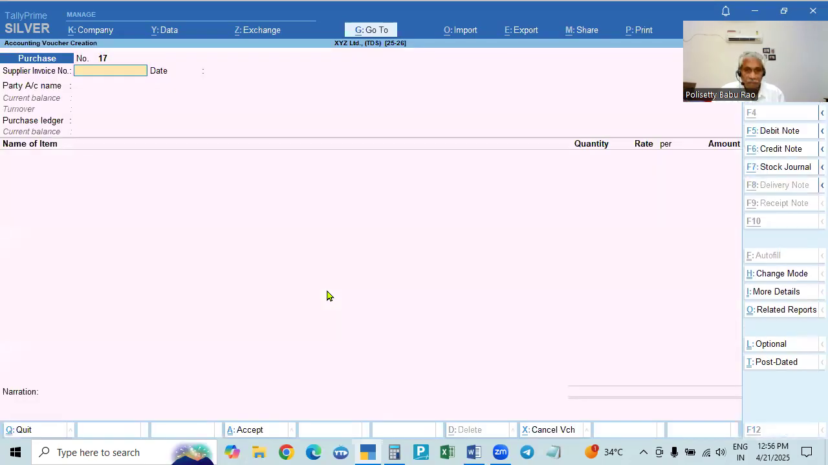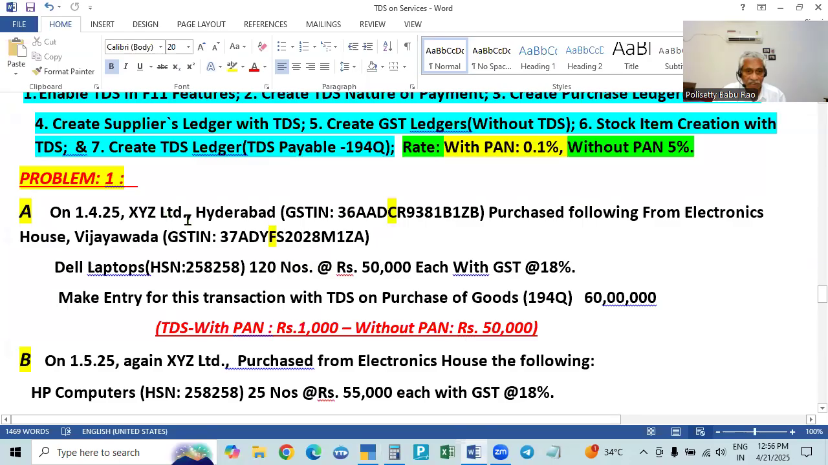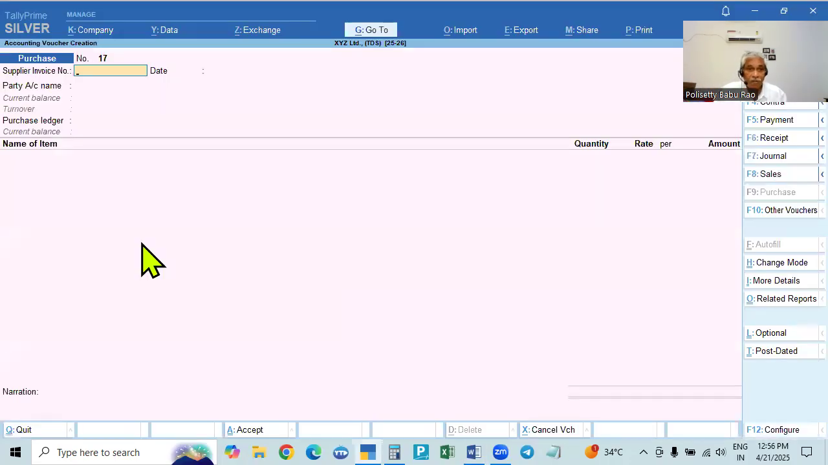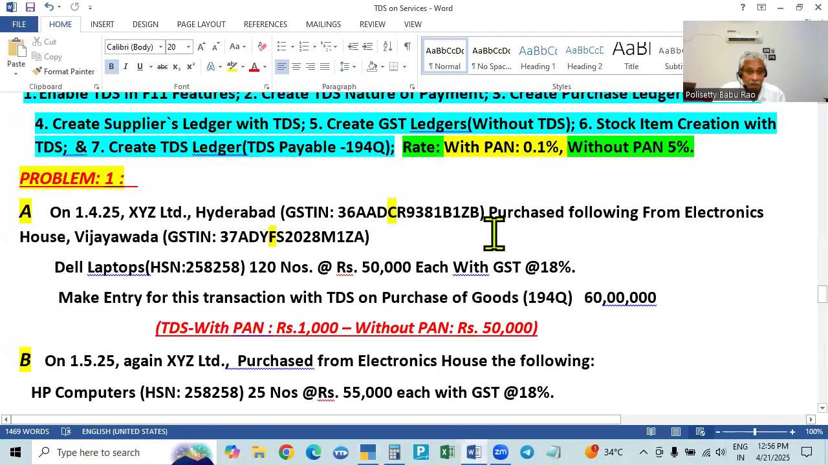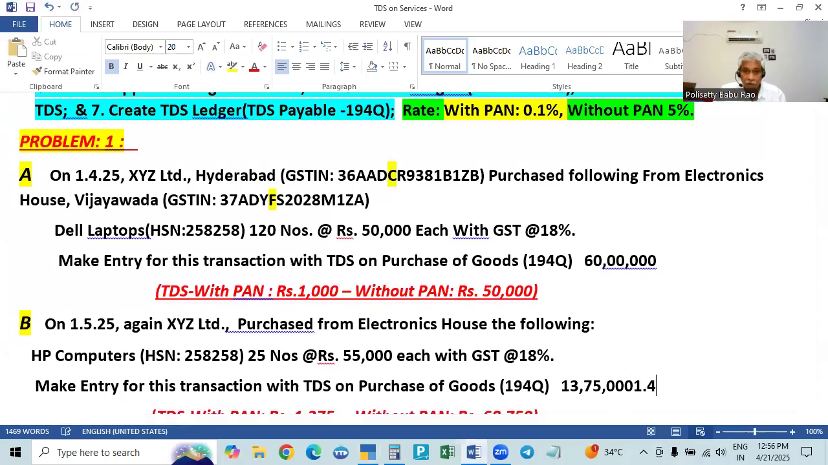Go to vouchers, purchase vouchers. See, you are purchasing goods. XYZ Hyderabad purchased goods from Electronic House, Vijayawada. The fourth letter is F, so this is a partnership firm, and since it is in Vijayawada, IGST has to be calculated. So first the date is 1/4. Take 1/4.